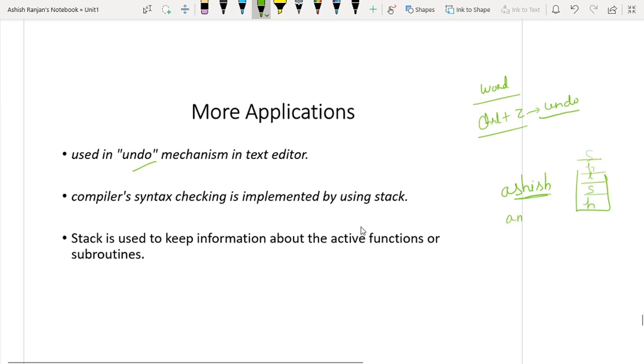I have written Amit. Again I think, no, I have done wrong here. I again want Assis. What do I do? I undo this operation, and after the undo, without typing my full name again, I get Assis. So what it does is pop the elements from the stack and put them here. So the undo operation is also implemented with the help of the stack.